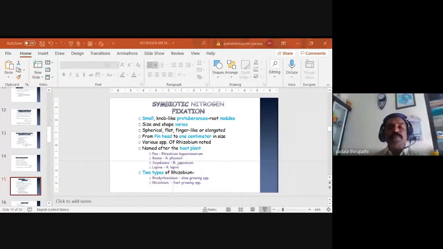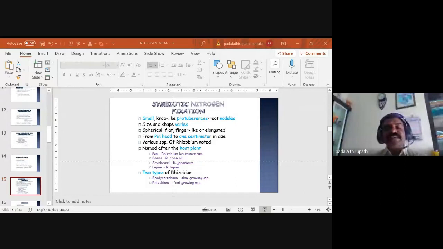And they are named after the host plant. For example, in the pea plant, it is Rhizobium leguminosarum, because the Rhizobium is associated with the Leguminosae family. So we call it Rhizobium leguminosarum in pea plant. Even for beans we can say Rhizobium phaseoli. Why? Because the scientific name of the beans is Phaseolus mungo, Phaseolus aureus. So that's why we call the species Rhizobium phaseoli.